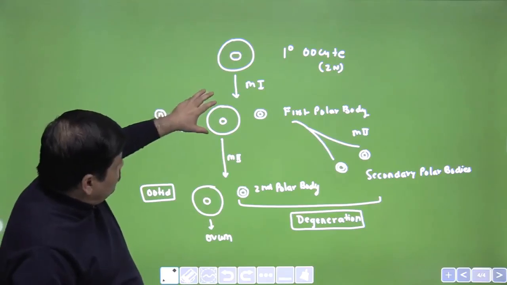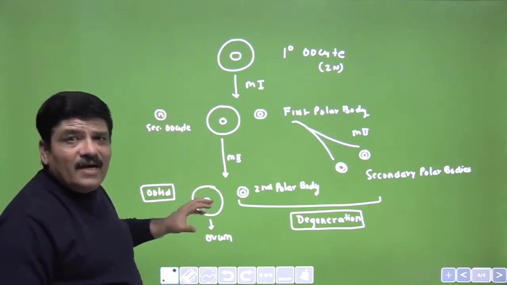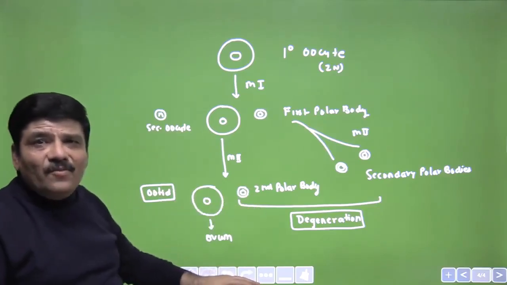What will be the number of ova that can be formed from a secondary oocyte? Again the answer is 1. Ootid, again the answer is 1. The polar body is 0.